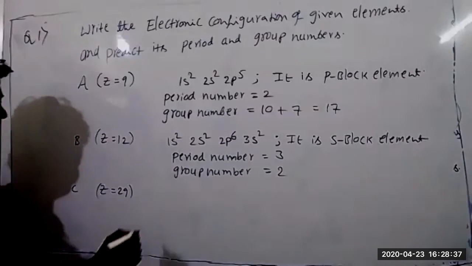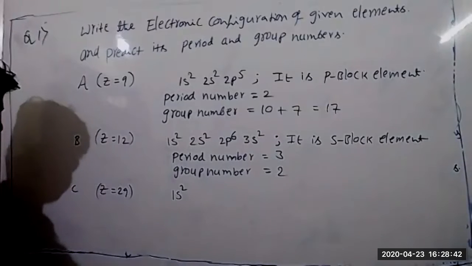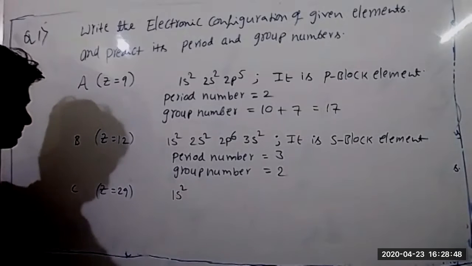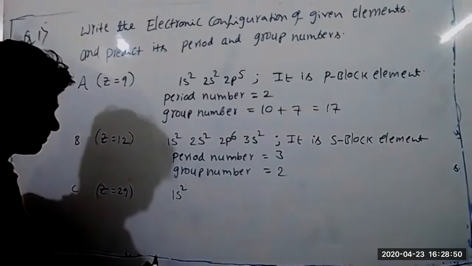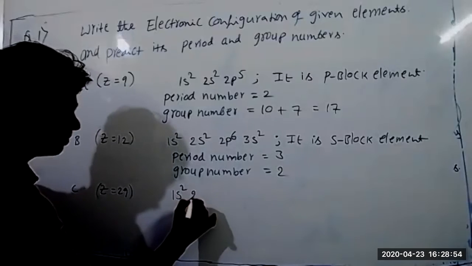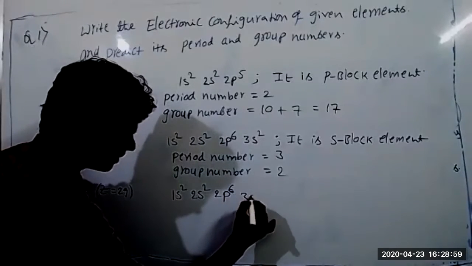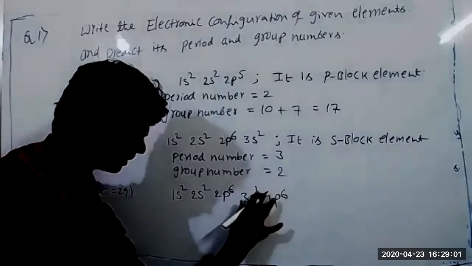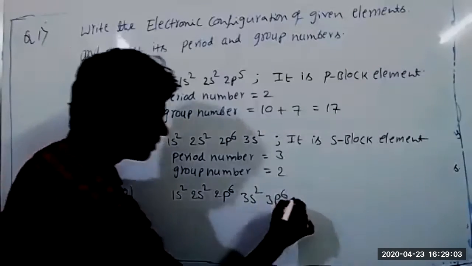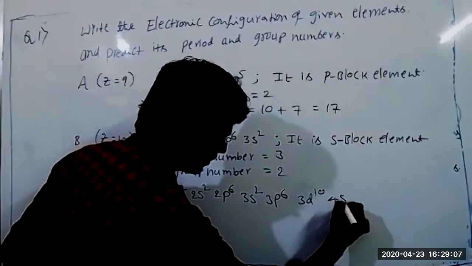The configuration will be argon 18, 4s1, 3d10. The full electronic configuration is 1s2, 2s2, 2p6, 3s2, 3p6, and it is better to write 3d10, 4s1.